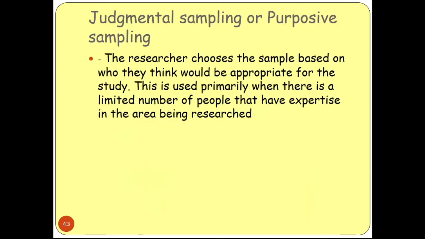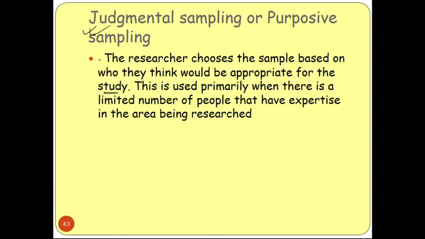And another sampling technique is judgmental sampling or purposive sampling. Here the researcher chooses the sample based on who they think would be appropriate for the study. So in judgmental sampling, you should judge who will be the appropriate people for your research work.